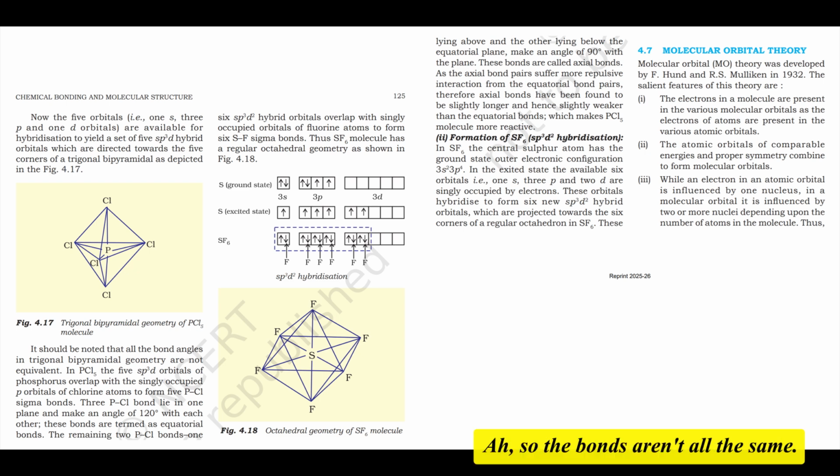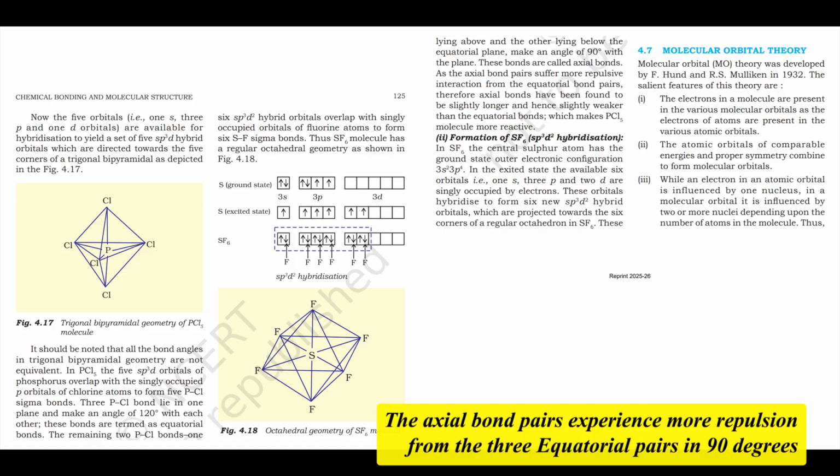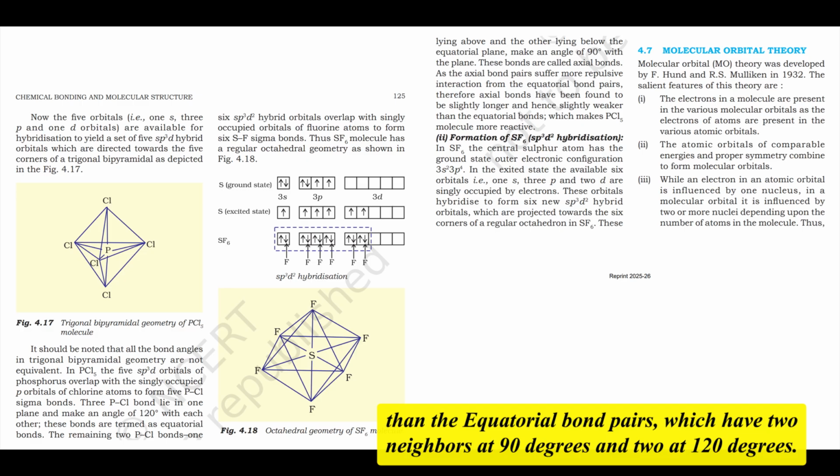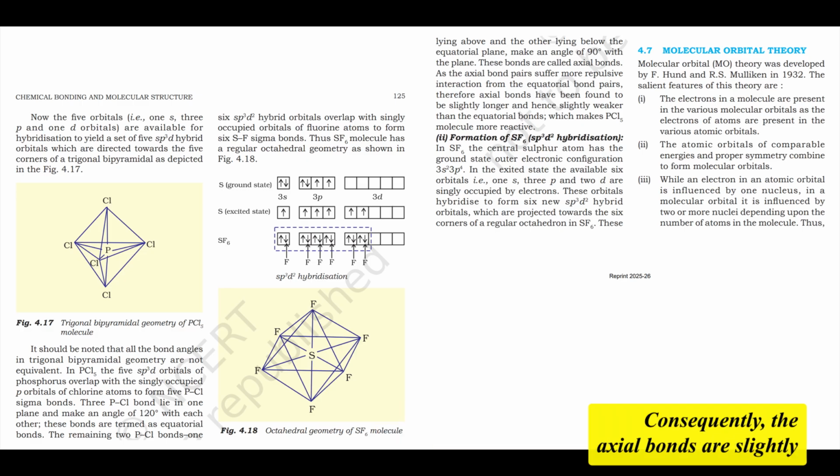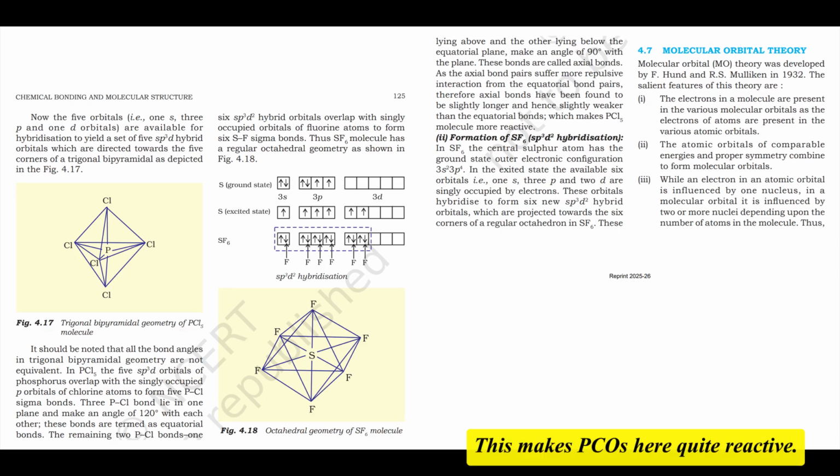So the bonds aren't all the same? Correct. The axial bond pairs experience more repulsion from the 3 equatorial pairs at 90 degrees than the equatorial bond pairs, which have 2 neighbors at 90 degrees and 2 at 120 degrees. Consequently, the axial bonds are slightly longer and weaker than the equatorial bonds. This makes PCl5 quite reactive.